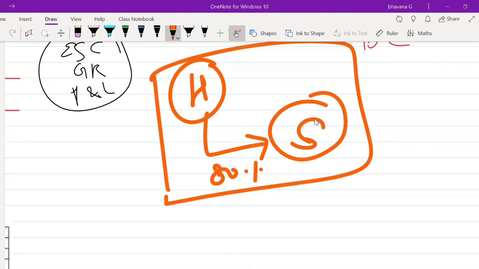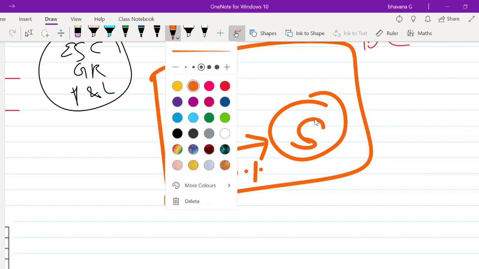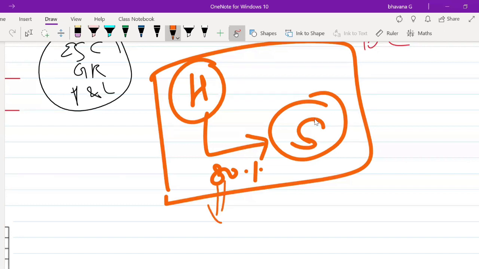What is this 80% of holding known as? Can someone tell me? This will be known as your holding interest.